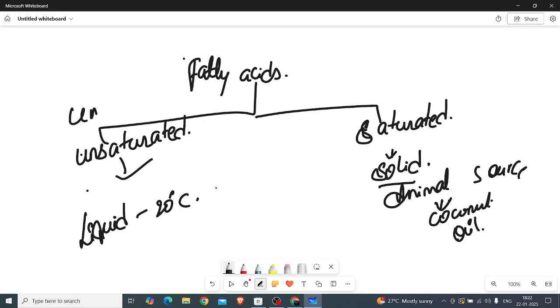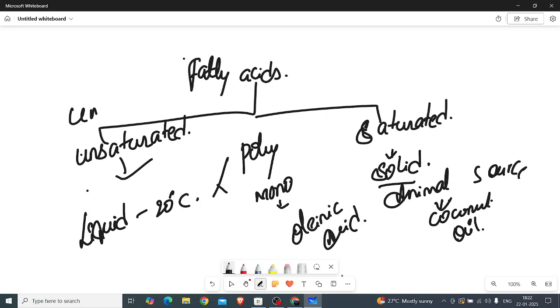Again, it is subdivided into polyunsaturated and monounsaturated. If we take the monounsaturated, the monounsaturated will be oleic acid, omega 9.